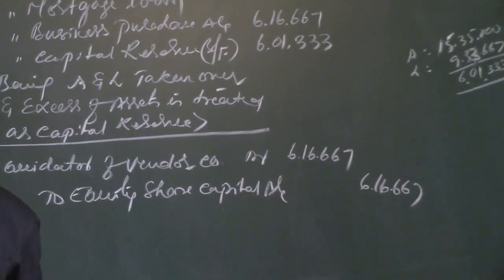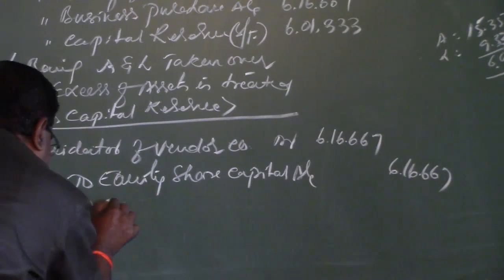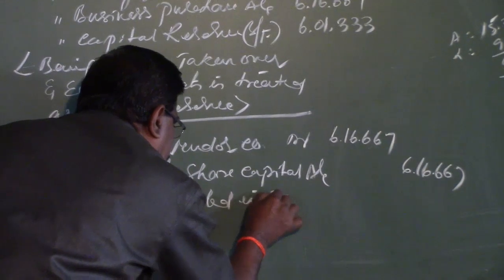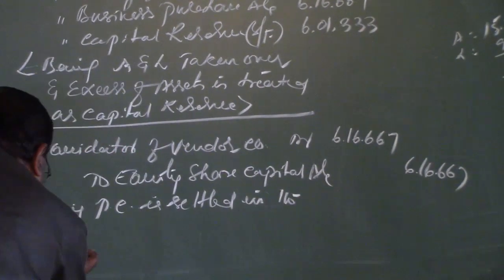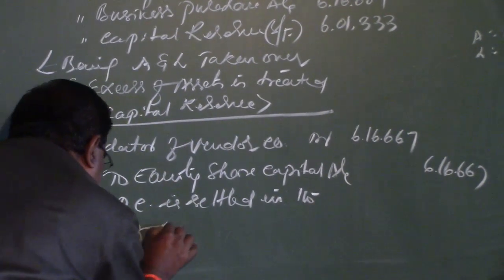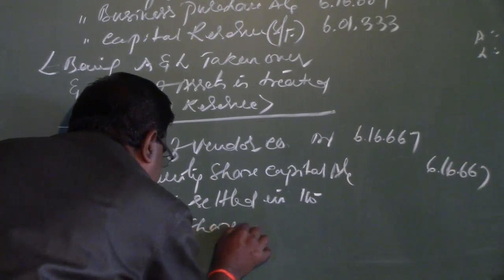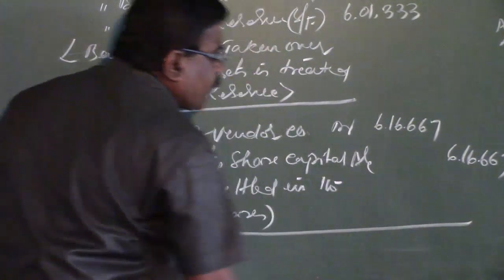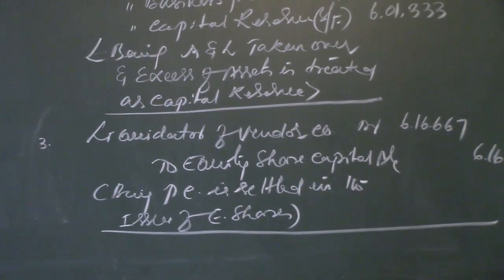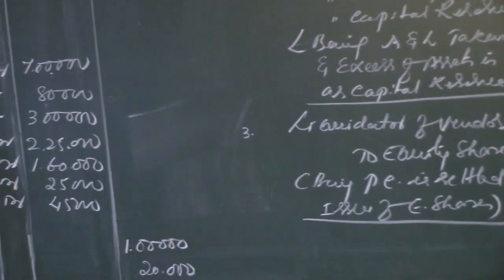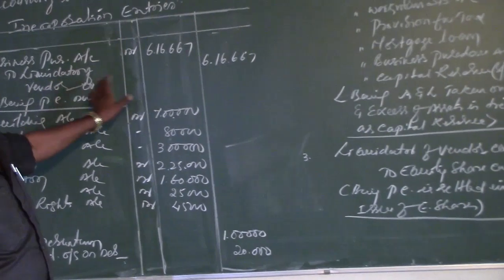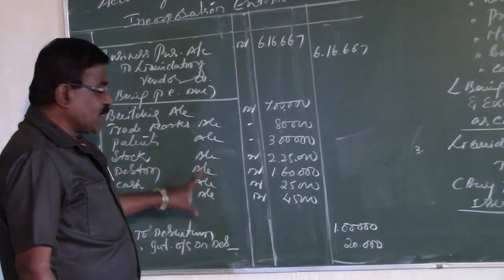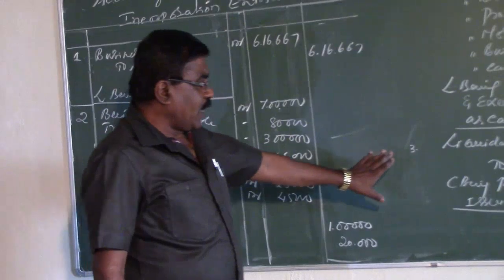Narration is that the purchase consideration is settled in the issue of equity shares. So these are the three compulsory journal entries to be passed in the books of the purchasing company. The first entry is for purchase of business, that is to make the agreement between the purchasing company and vendor company. The second journal entry is to take over the assets and liabilities, and the third entry is the settlement of purchase consideration.